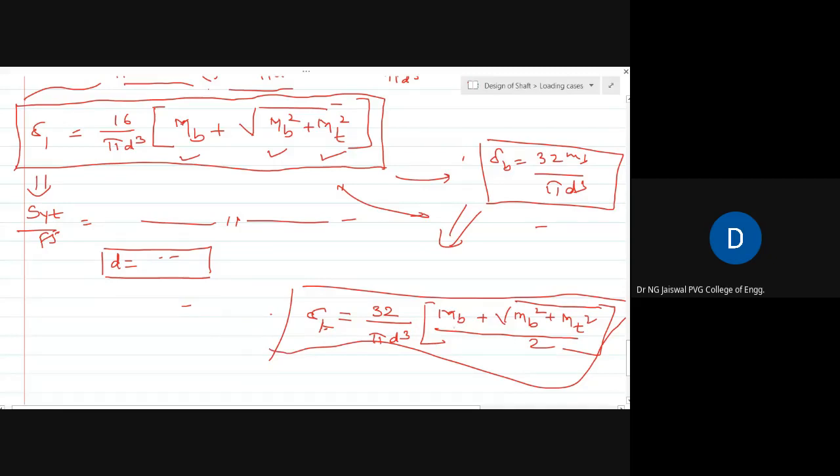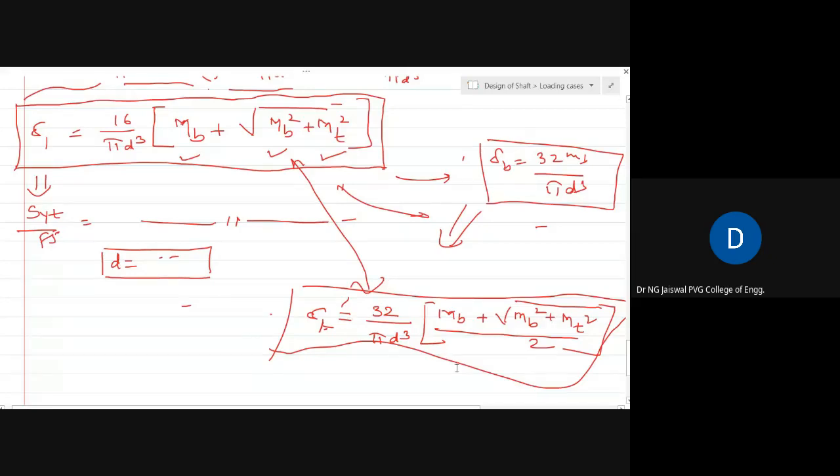What I do, if I suppose 2 will get cancelled with this 16, right? So ultimately, the right hand side of this equation will be same as this equation. What I mean to say is that these two equations are same, right? Can you see this? These two equations are same.